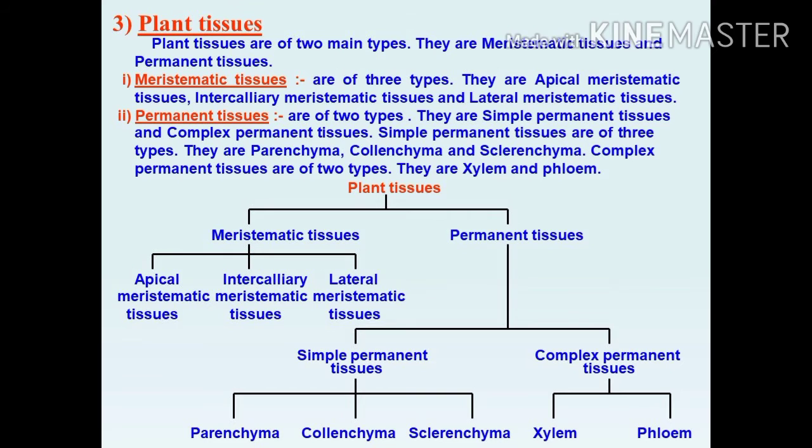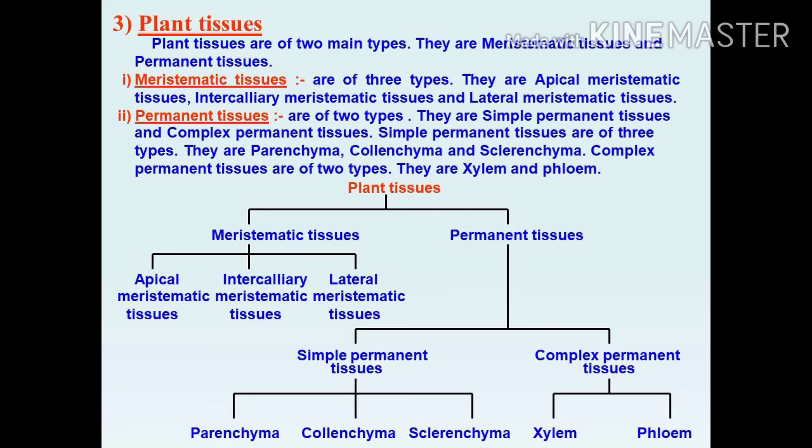Depending upon the region where they are present, meristematic tissues are classified as apical meristematic tissue, lateral meristematic tissue, and intercalary meristematic tissue. What's the function of meristematic tissue? We can see meristematic tissue in the growing region of the plants.